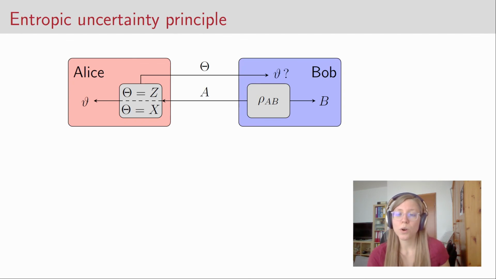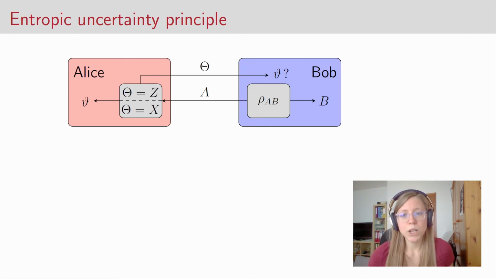Bob now wants to know what Alice's outcome was. So in the previous scenario, we saw that he can predict the outcome with certainty. But of course, this doesn't have to be the case for every bipartite quantum state that Bob can prepare. So how do we quantify the uncertainty that Bob has about Alice's outcome?